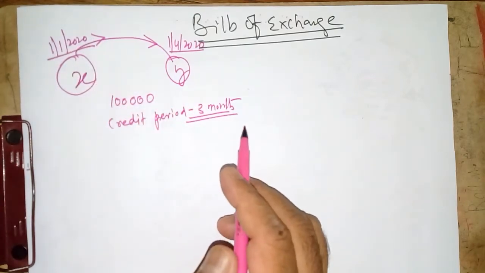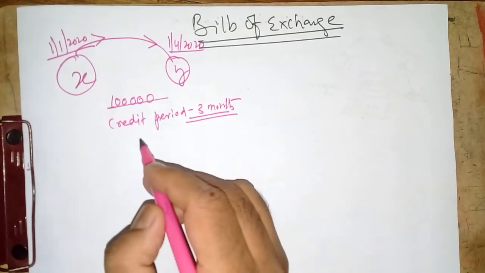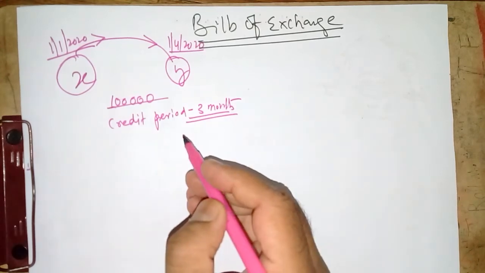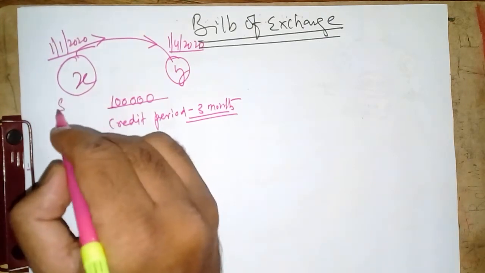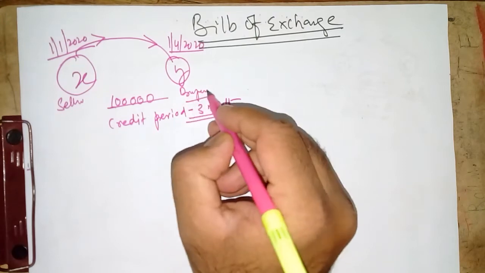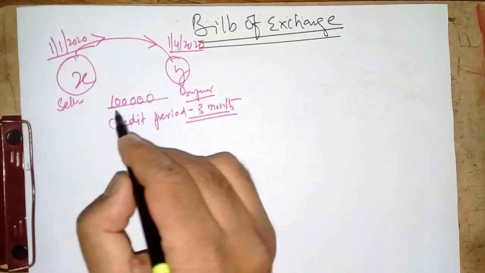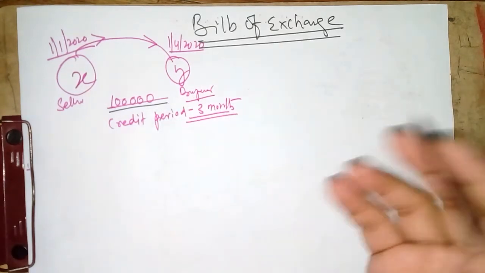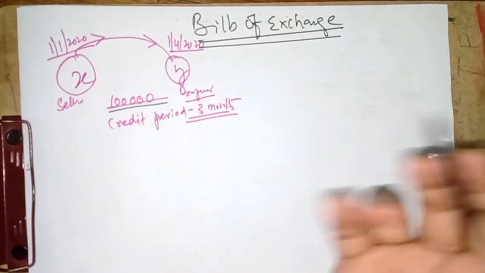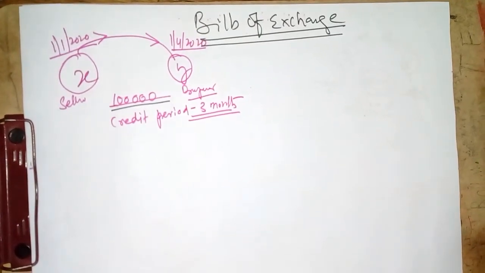So credit sales and credit purchases are regular transactions in the business, right? So X is the seller now and Y is the buyer, right? So the relationship of seller and buyer exists between X and Y. Now what happens here? X will be getting the money after 3 months. So credit sales are regular transactions in the business, right? Without credit sales, running a business nowadays is quite difficult, right? But